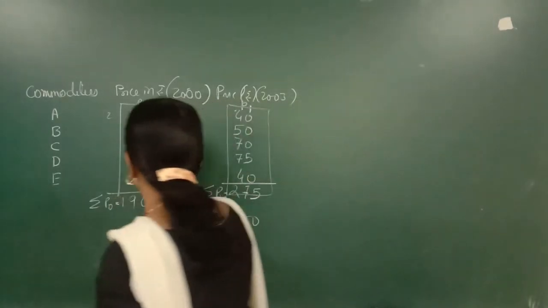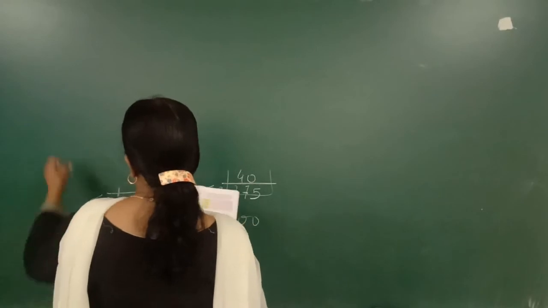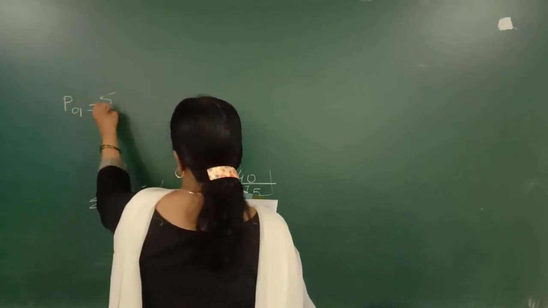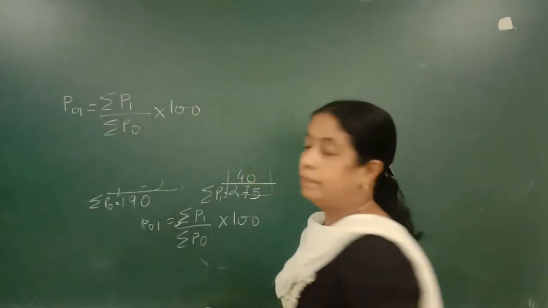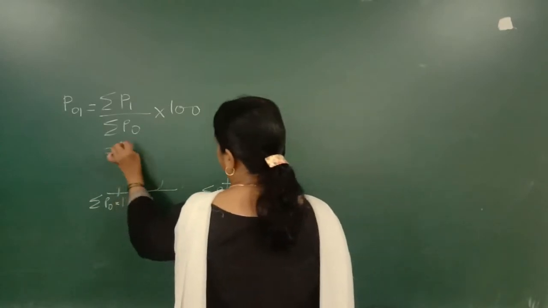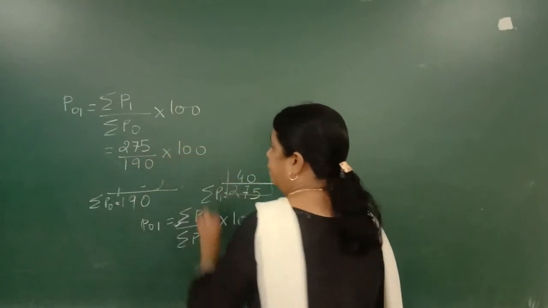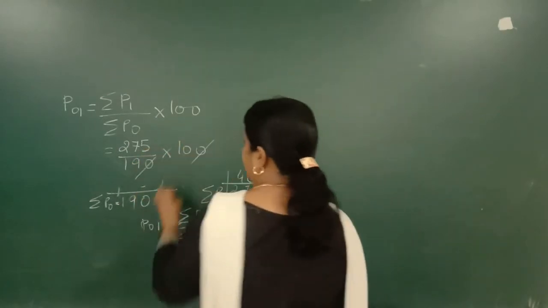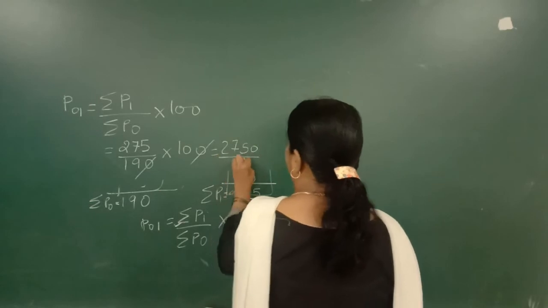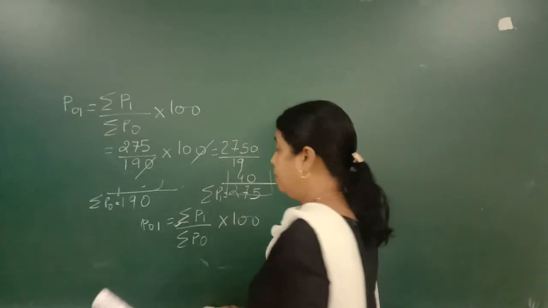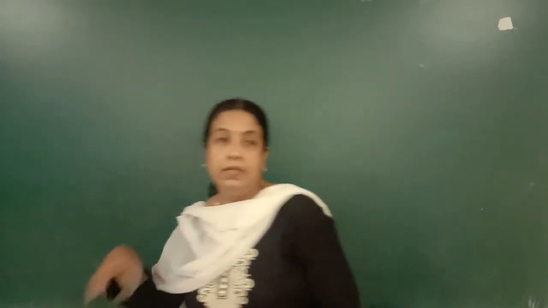Now we will just put the values here. P01 will be equal to summation P1 upon summation P0 into 100. Summation P1 as we have got is 275 upon 190 into 100. Now the 0 gets cancelled. What remains? 2750 upon 90. Divide it and find the answer, and the answer should be up to 2 decimals maximum. Okay, this is one sum we have done.